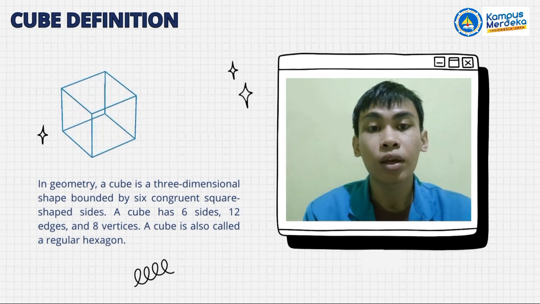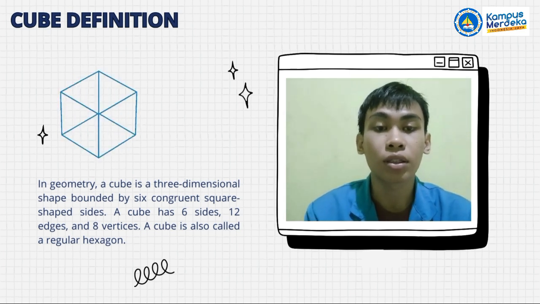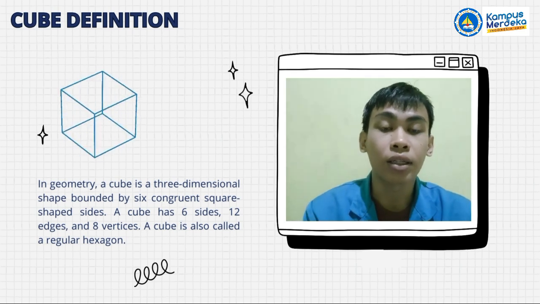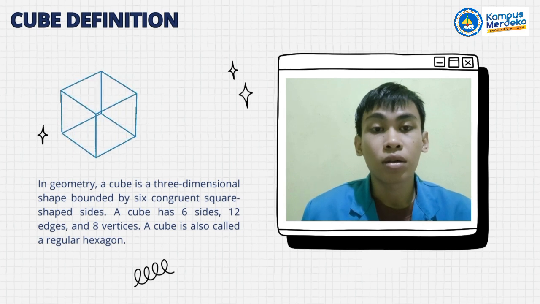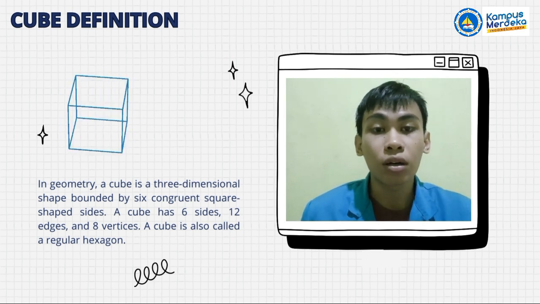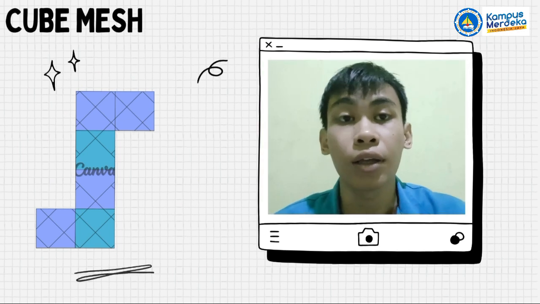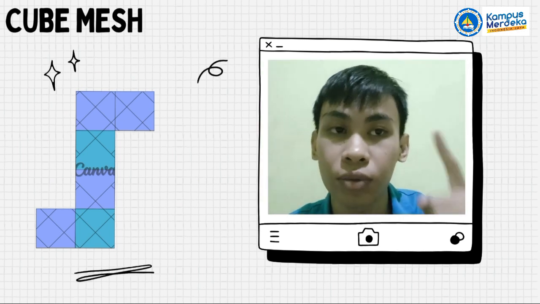3. Has 12 edges of the same length. Each angle is a right angle. The last point, it has 12 diagonal sides of the same length. Okay, the cube net can be seen in the following figure.